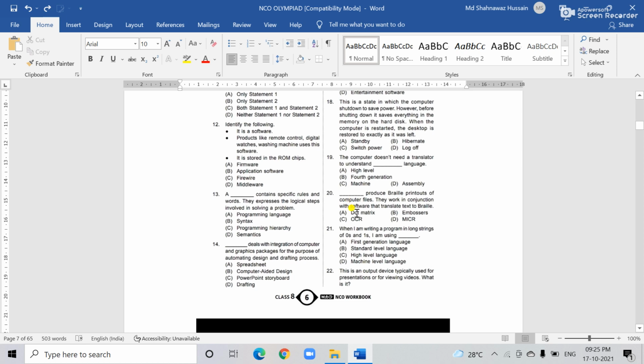And you see question number 20, which reduces the really printout of the computer files. They work in conjunction with the software that translates text. So which is the correct answer? The correct answer is number B. Next is question number 21.